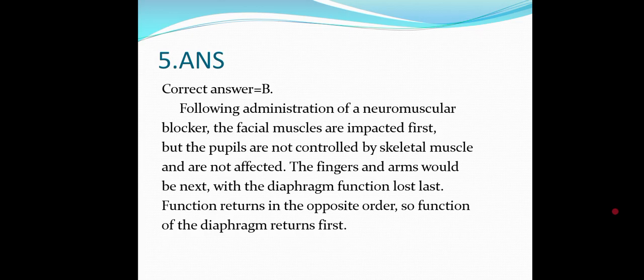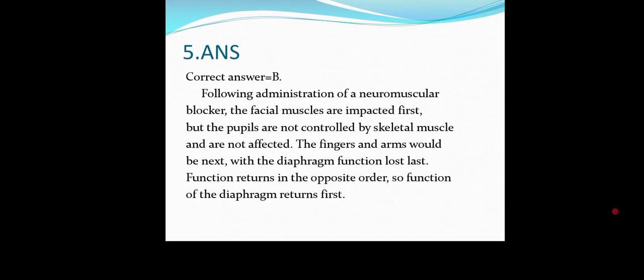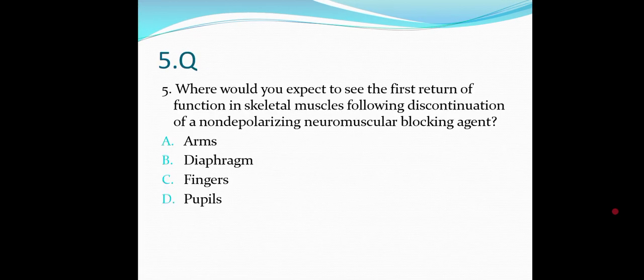Function returns in the opposite order, so function of the diaphragm returns first. So we should read the question clearly: where would you expect to see the first return of function in skeletal muscles following discontinuation of non-depolarizing neuromuscular blocking agents?